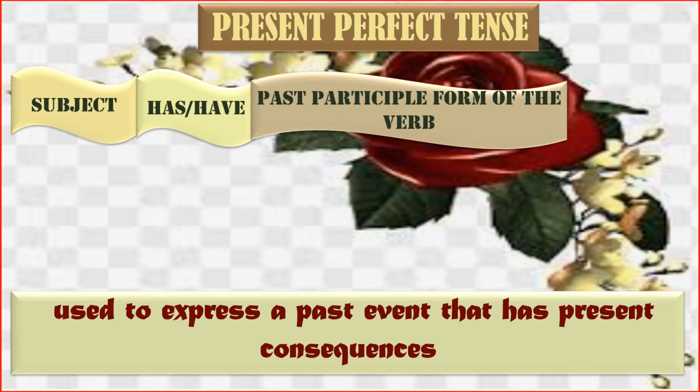Do, that is present tense. Did, past tense. Done, past participle form of the verb. Similarly, write, present tense. Wrote, past tense. Written, past participle form of the verb. This is V3 form.